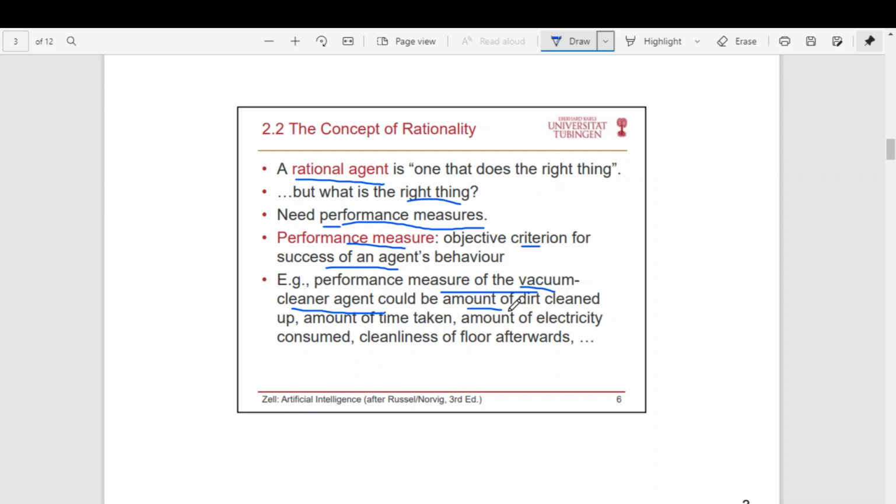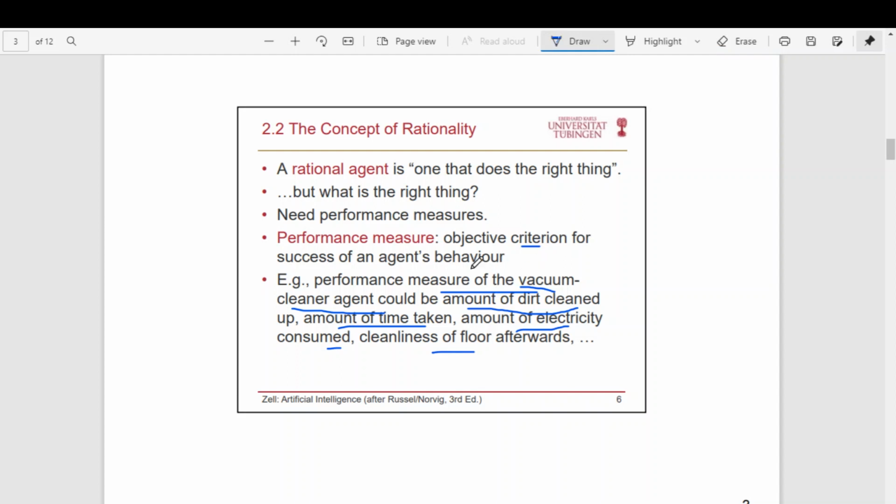One way is the amount of dirt cleaned. The second way is the amount of time taken. The third way is the amount of electricity consumed. And the fourth is the cleanliness of the floor. These are some of the different ways of assessing the performance of the agent. We are not going to use all of them, we have to use any one, but which one you use is very crucial.